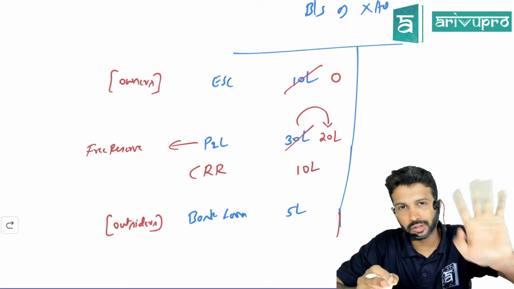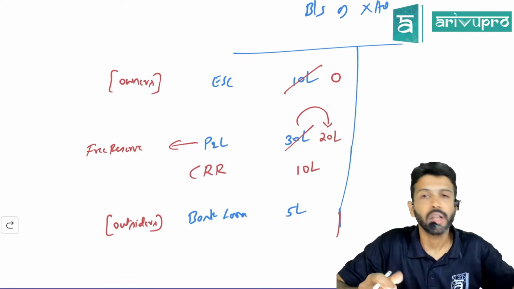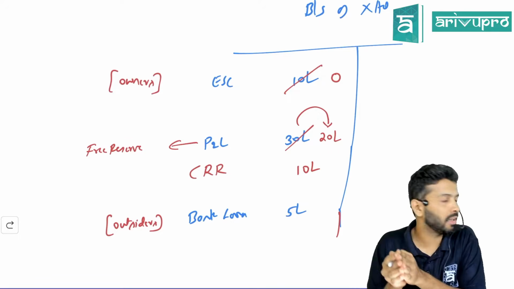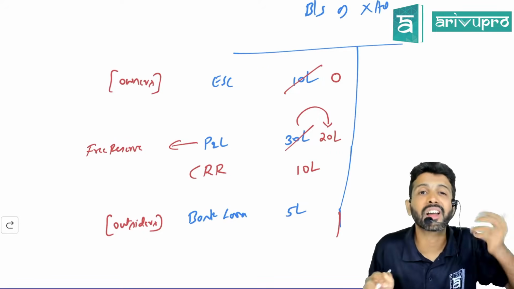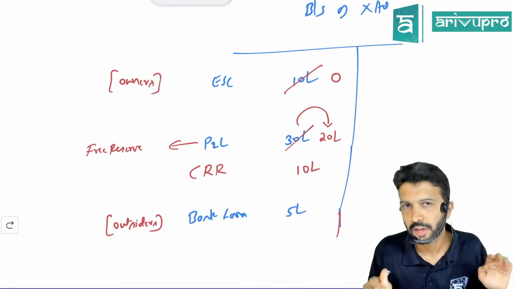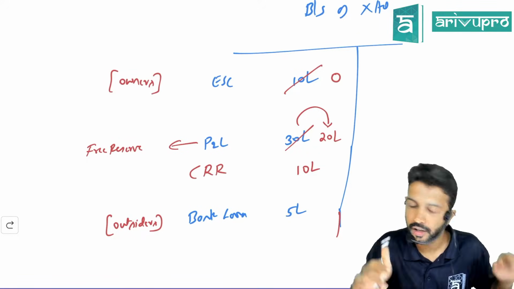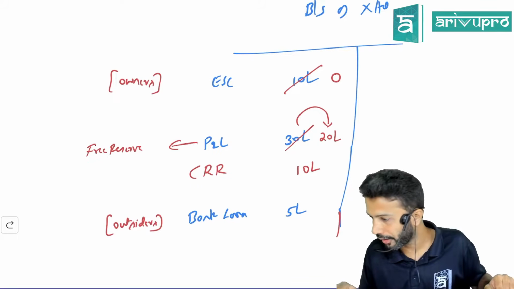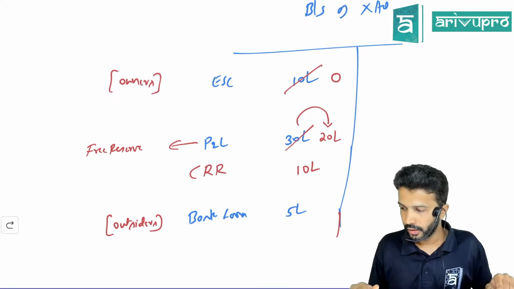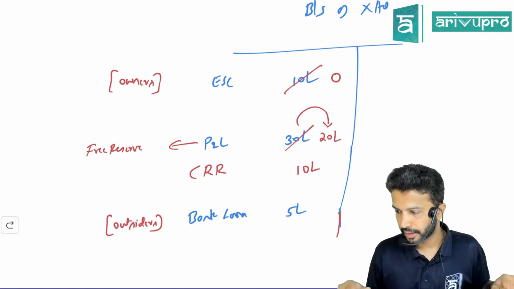We don't have to know this; it is only for your reference. In our question, they will tell you how much CRR we need to create, and for that we need to pass some journal entry. For this, I'm giving you a little background. Did everyone understand? Let's go one step back. I'll give you a recap. Before that, give me a confirmation, people.